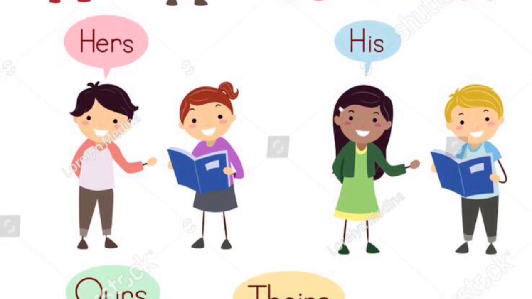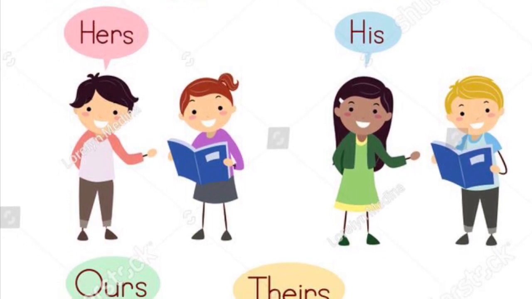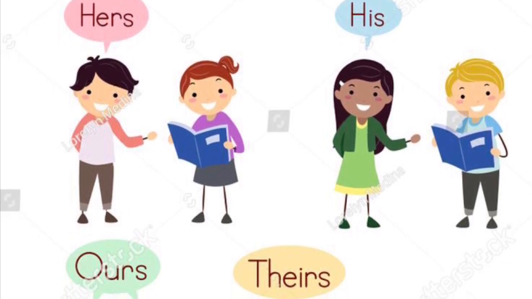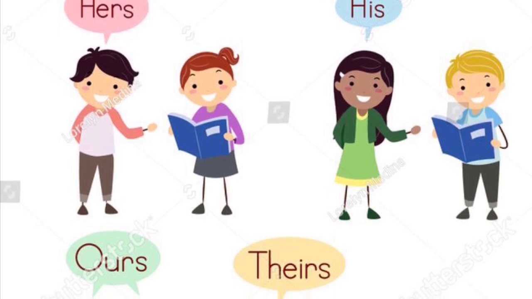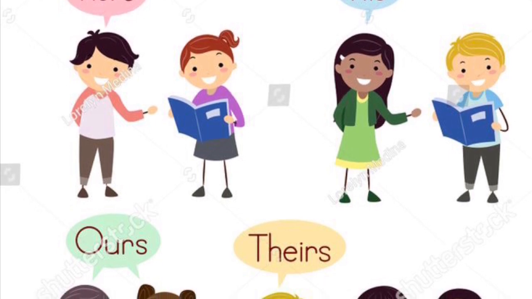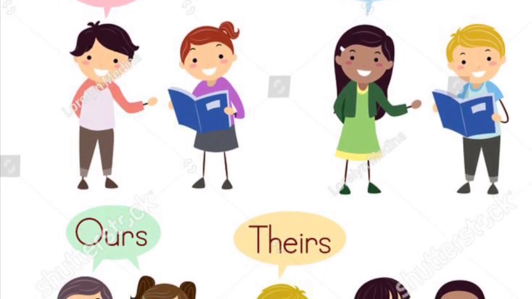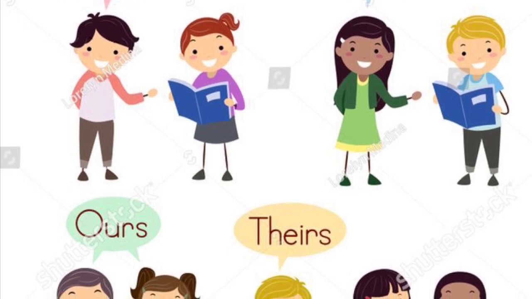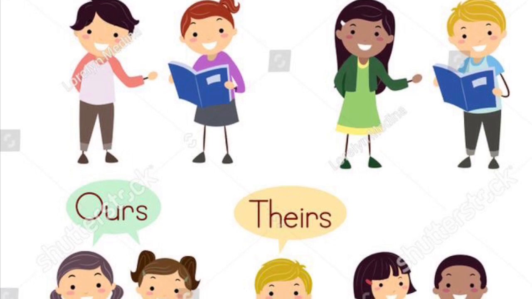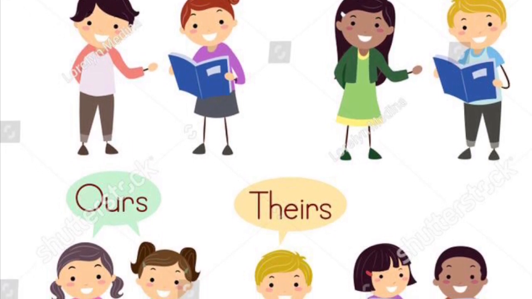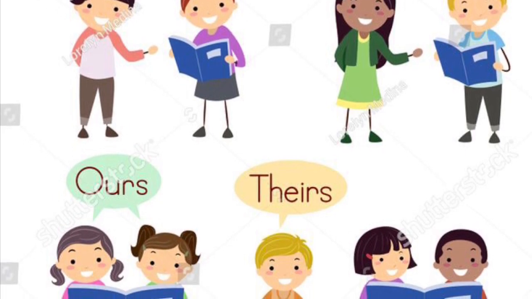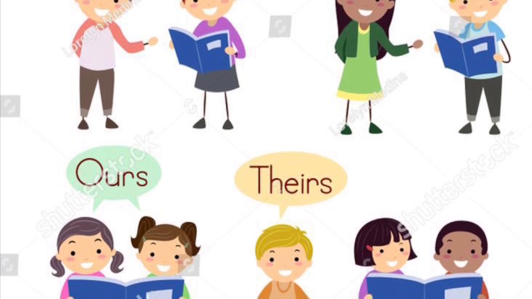Now if we talk about the next picture, if something belongs to us, अगर कोई चीज हमारी है, at that time we are going to use the word ours. And when you are not involved with those people, and the people are more than one, at that time we are going to use theirs. This book is, or these books are, theirs. So ours and theirs is a difference. Ours, when you yourself are involved with the second person, and theirs when you are not involved.